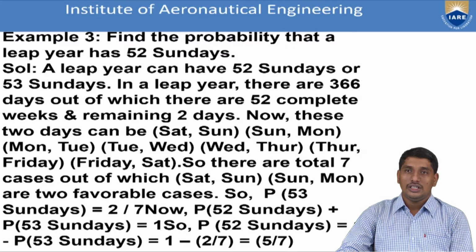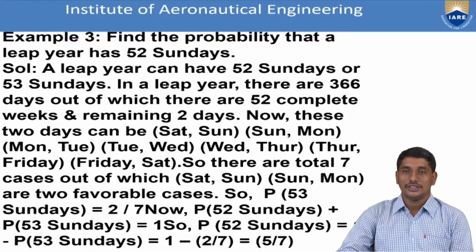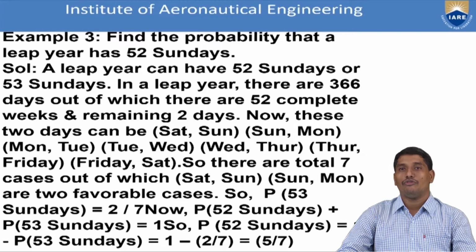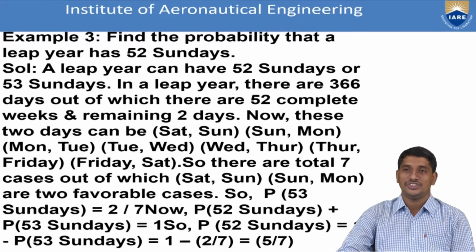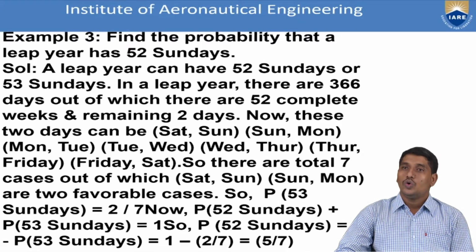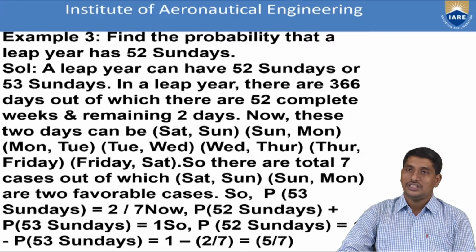Now let us see some examples. First, in this problem, we are going to find the probability of a leap year which has 52 Sundays. The leap year will have 366 days. If you divide it into weeks, a week has 7 days, so 366 divided by 7 gives 52 weeks and 2 extra days. We'll be left with 2 extra days.